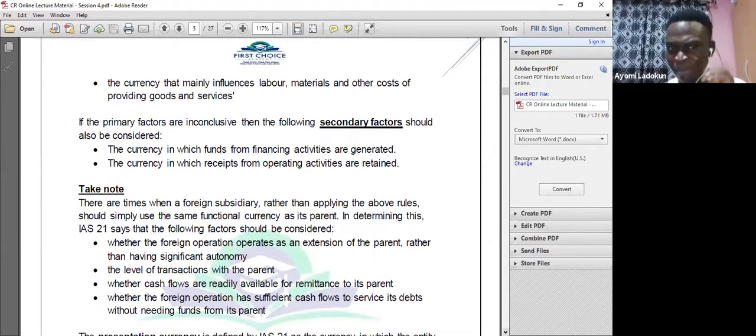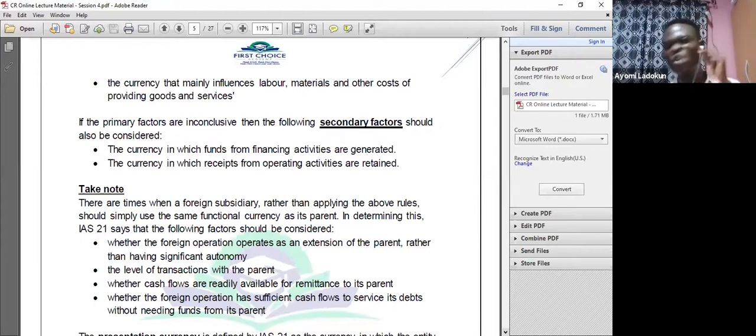Now, if the primary factors are inconclusive, that means when we looked at the primary factors, we are still having issues between the Nigerian Naira and the US dollar. We didn't know which one is the functional currency. IAS 21 now says you should consider the following factors.